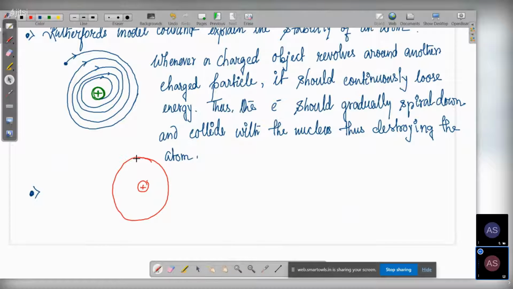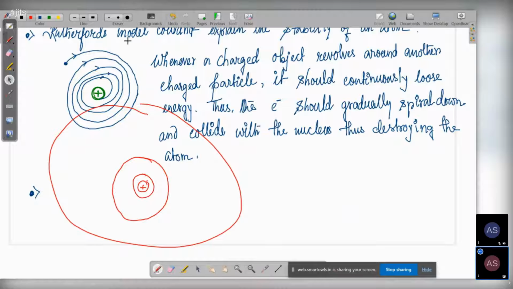But it does not say whether it revolves at this distance, or here, or at this larger distance. It doesn't mention anything about the radius of the orbit, how far the electron is going to be from the nucleus.